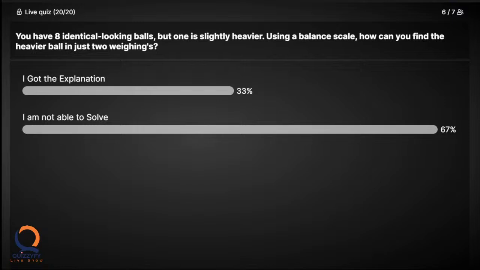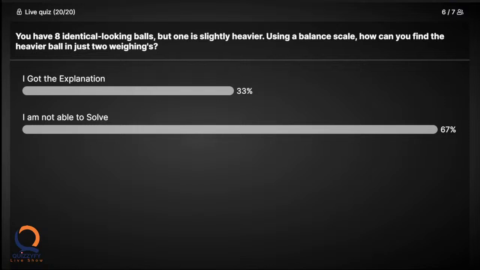So we can get which is going down, we can get the ball. But with your method, we will be using the scale more than 2 times. Your explanation is partially correct, but you will be using the weighing scale more than 2 times. Okay. Next, Anirudh, you can go on.